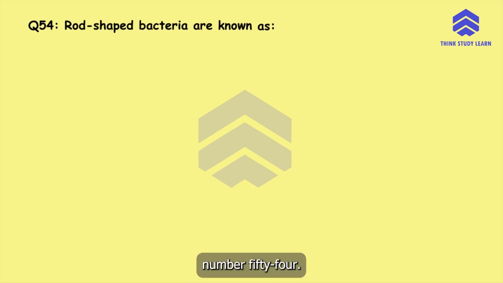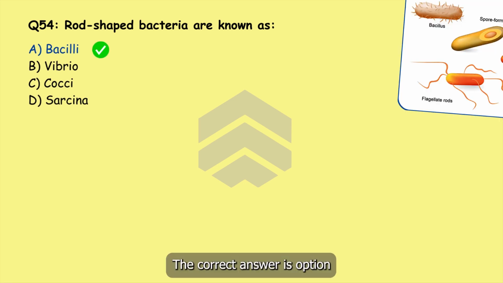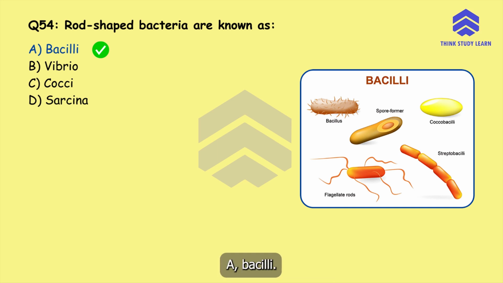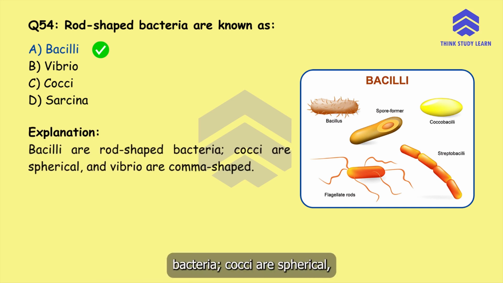Question number 54. Rod-shaped bacteria are known as option A, bacilli, option B, vibrio, option C, cocci, or option D, sarcina. The correct answer is option A, bacilli. Bacilli are rod-shaped bacteria, cocci are spherical, and vibrio are comma-shaped.